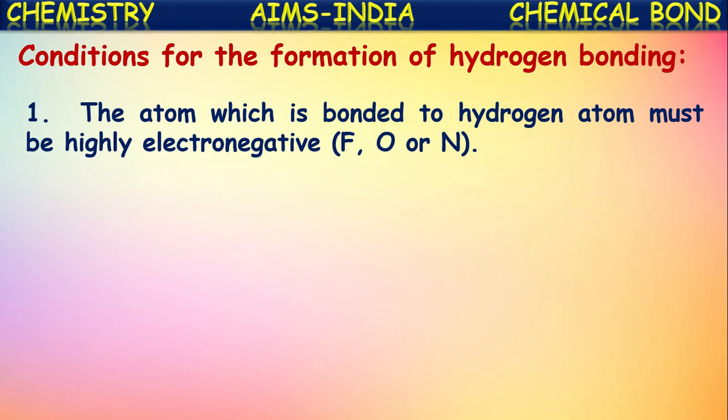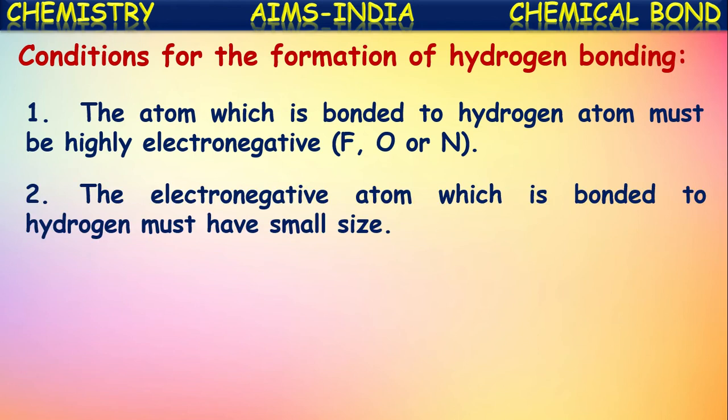That means when hydrogen is combined with atoms like fluorine, nitrogen, oxygen, only then can a hydrogen bond be expected. The electronegative atom which is bonded to hydrogen must have a smaller size. So these atoms, fluorine, oxygen, nitrogen, have very small size and hence high electronegativity, and thus they form polar bonds with hydrogen, which results in the formation of hydrogen bonds.